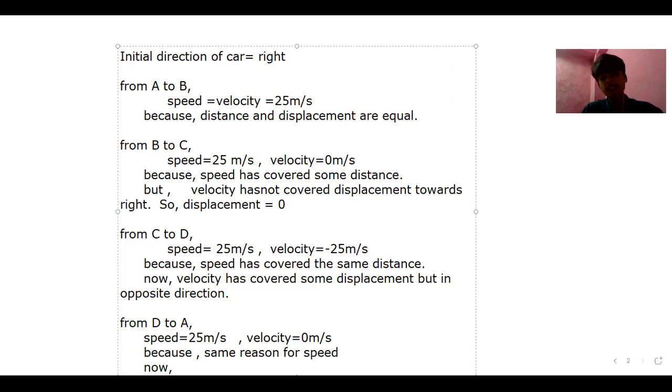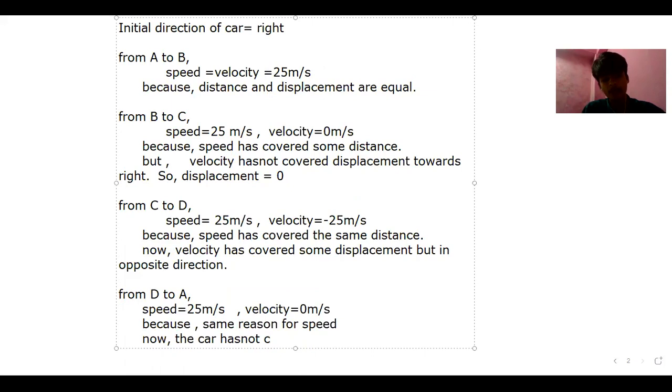Now, why has the velocity become 0? Because the car hasn't covered any displacement. The class is going to finish, let me write it fast.